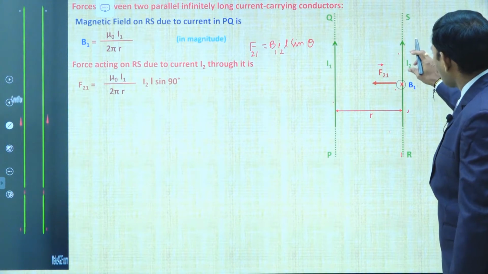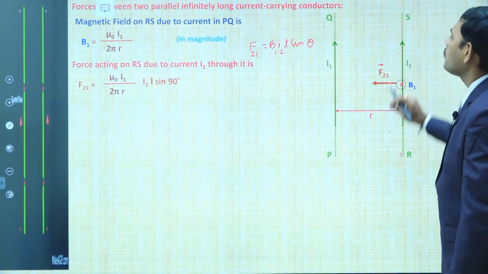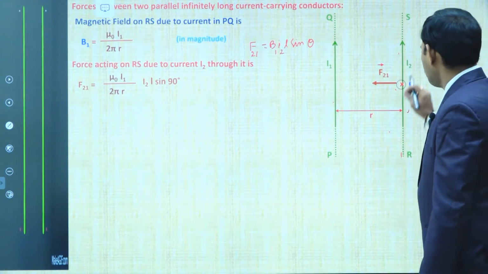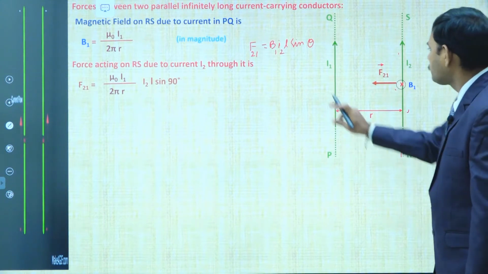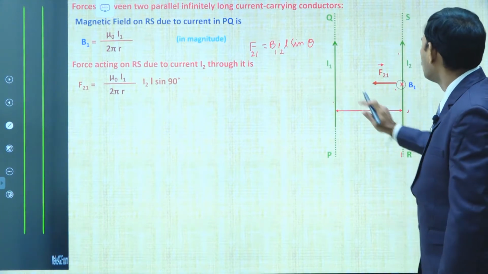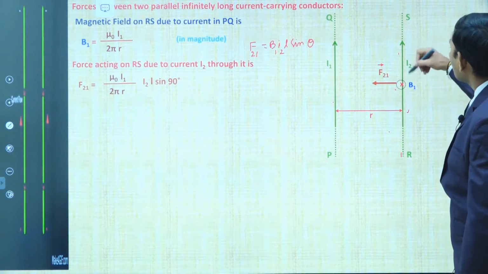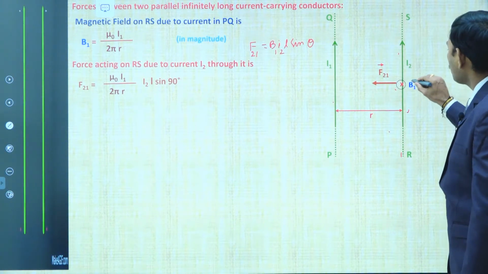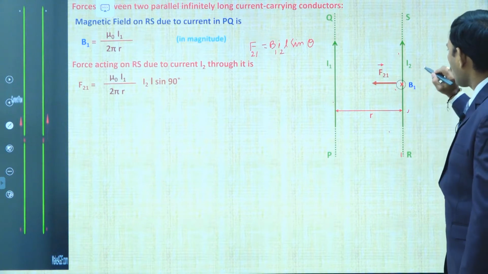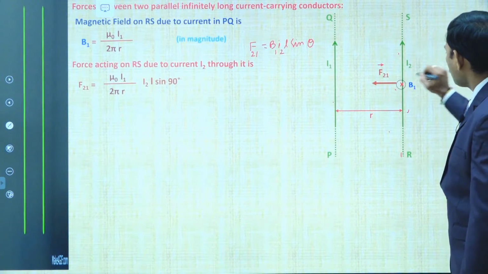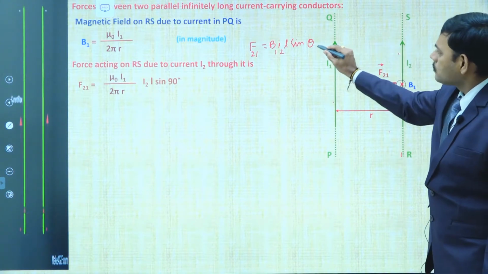So the I2 current carrying wire is in the magnetic field of induction B1, then the force acting on the wire is B1 I2 L. Here the angle, you observe this one, I2 is along the y direction, B1 is along the negative z direction. So the angle between the positive y direction and the negative z direction is obviously 90, so theta is 90.